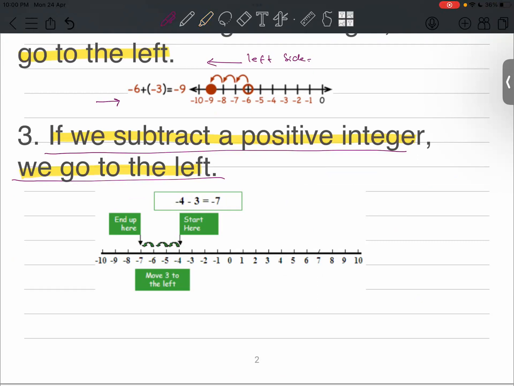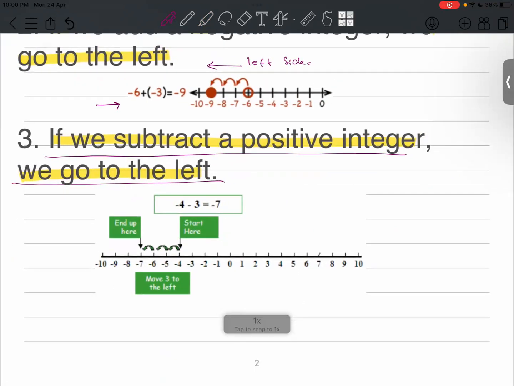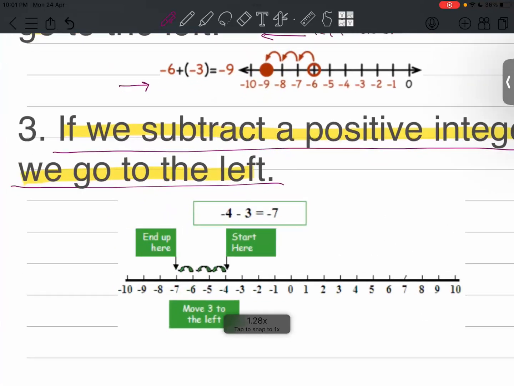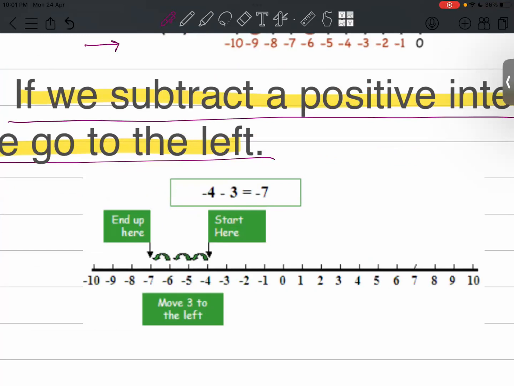Right? Yes, sir. Left side. Let's discuss how this is happening. We have taken any integer, minus 4 here, and we are subtracting a positive integer, 3, from it. And our answer is minus 7. What is happening here? Minus 4 is subtracted by a positive integer, that is 3. Our value is minus 7.